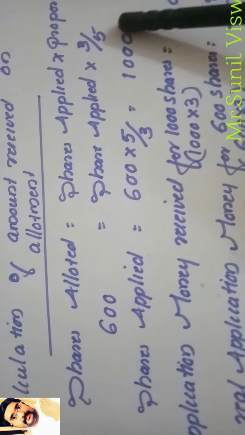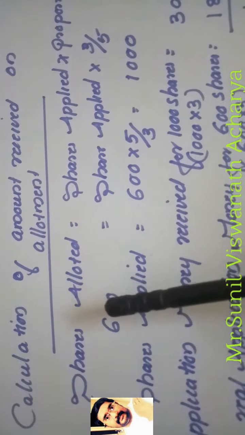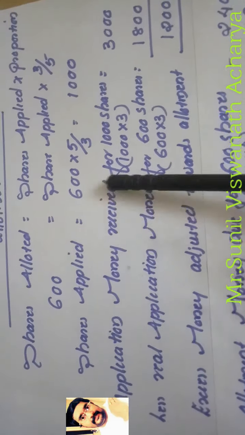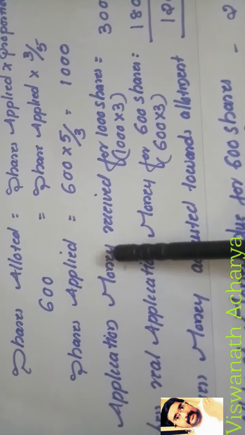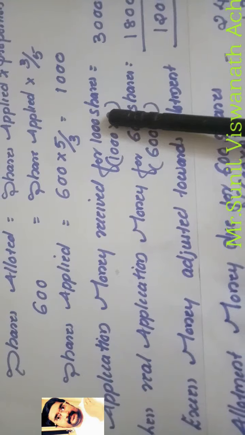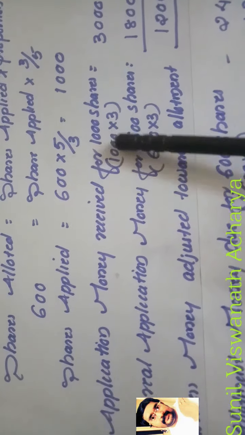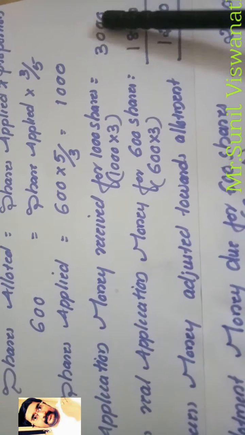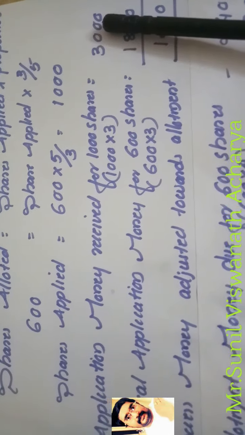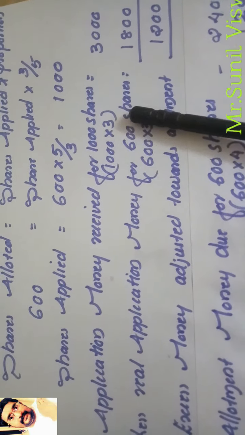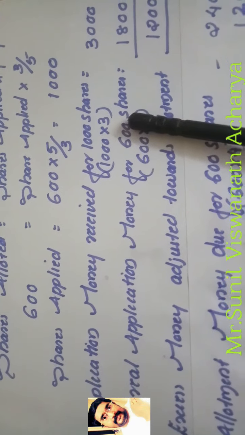That means Neeraj applied for 1000 shares. That is why he got how many shares as per pro rata basis? 600 shares. Now see, if he applied for 1000 shares, application money received for 1000 shares from him, how many rupees did the company receive at the time of application? He applied for 1000 shares, so 3 rupees is the application money. 1000 into 3, how much rupees did the company receive from Neeraj? 3000 rupees. But less real application money for 600 shares, because only 600 shares the company allotted to him.